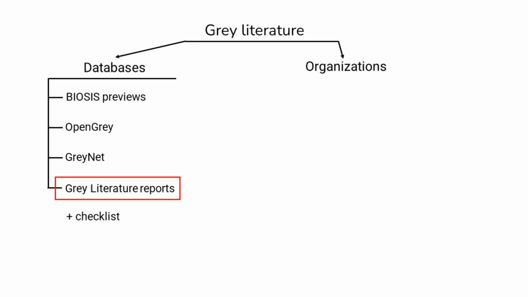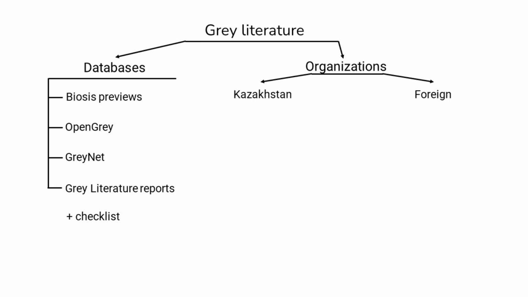The Gray Literature Report is a bi-monthly print publication from the New York Academy of Medicine. It lists recently published medical and public health reports, with archives searchable using MeSH terms. Additionally, I'll leave a link to a checklist for gray literature resources, which you can use to explore these databases further. Official organizations. Now, let's look at organizations that deal with gray literature.